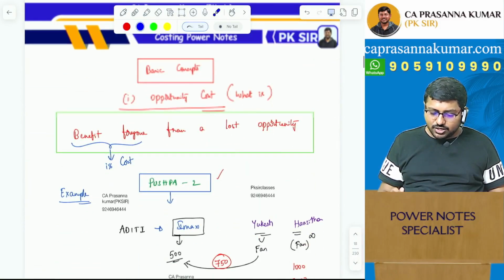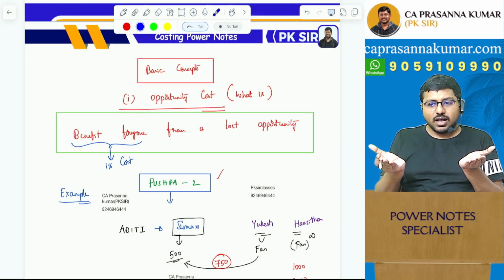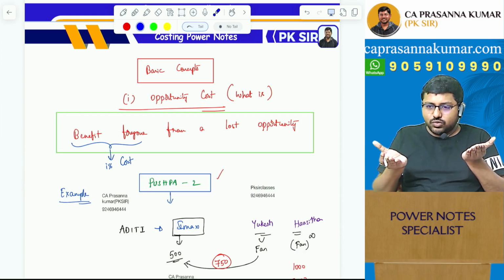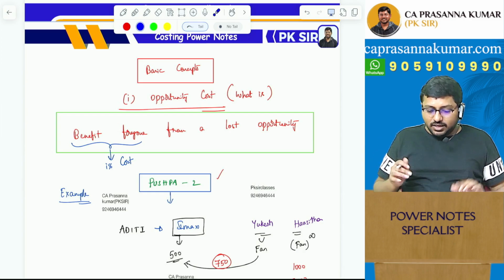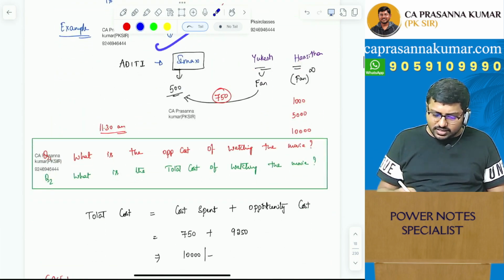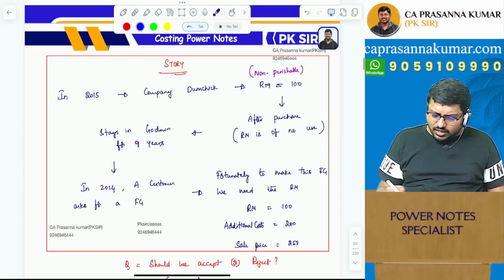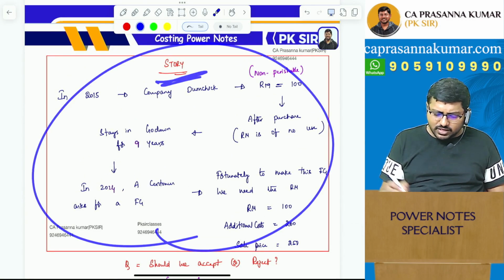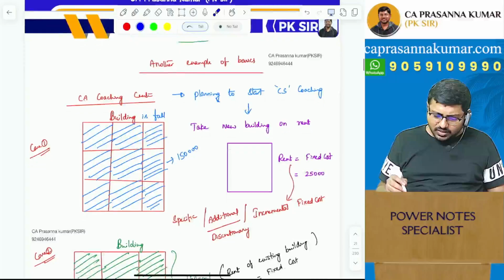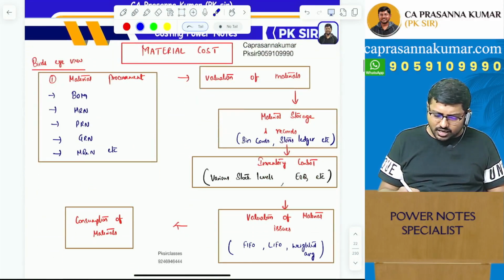The beauty of these power notes is that you can keep the power notes in one hand and the study material in the other hand, and you can just go through them parallelly. That is the beauty of it. As you can see, opportunity cost has been explained with the Pushpa 2 example. So there are a lot of examples and concepts. Sunk cost has been explained with the help of a story. Okay, another example for specific fixed cost, additional fixed cost, discretionary fixed cost, and now coming on to the material chapter.